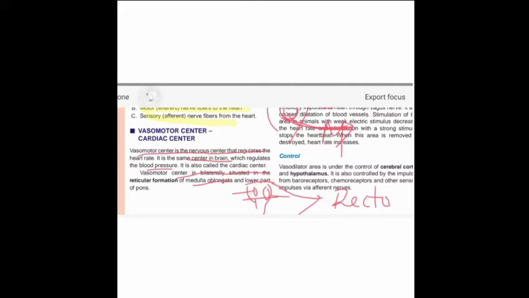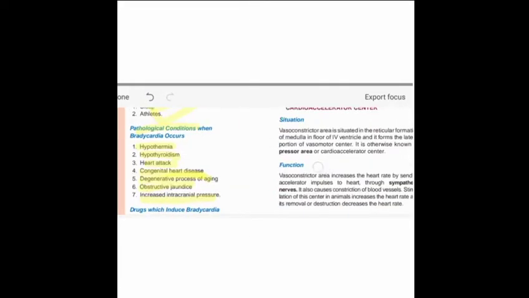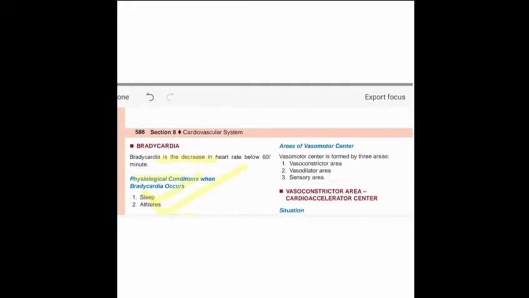Now we discuss the areas of the vasomotor center. What areas does it consist of? Mainly three areas: the vasoconstrictor area, the vasodilator area, and a sensory area.